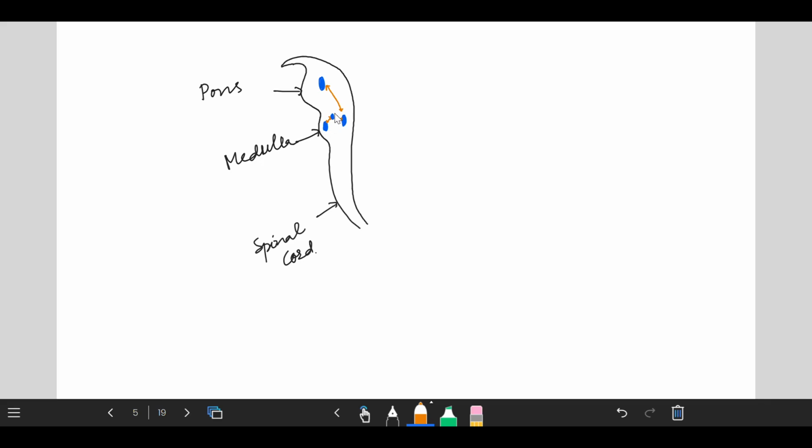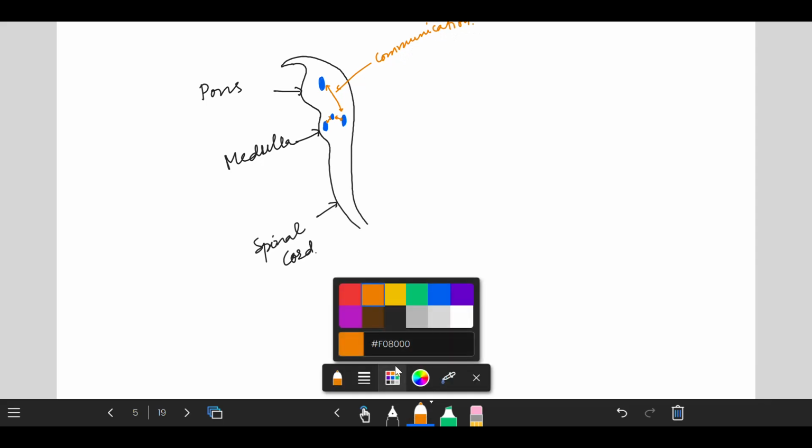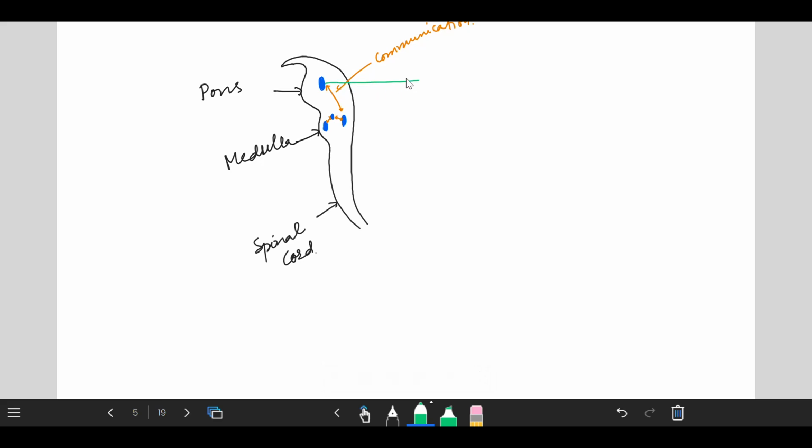This is your communication. This part is known as the pontine center, which consists of the apneustic center and the pneumotaxic center. And this part is known as the dorsal respiratory medullary neurons, or you can write groups or centers.